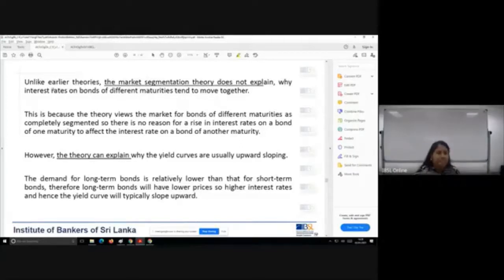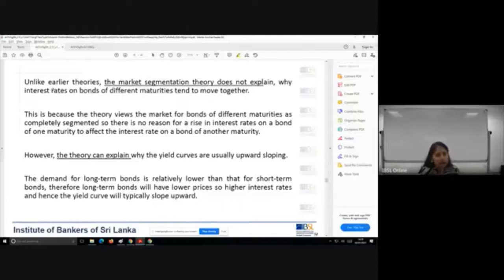Why is market segmentation theory not explaining that? Because the theory views the market for bonds of different maturity as completely segmented. So there is no reason for a rise in the interest rate of a bond of one maturity to affect the interest rate on a bond of another maturity.